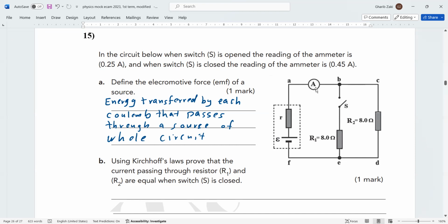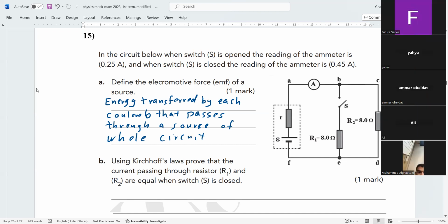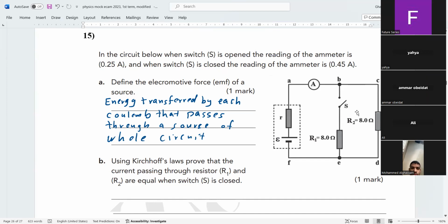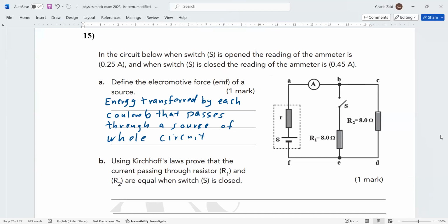Next part. He said in the circuit below, so I advise you to write the givens of the question. Circuit below here. When the switch S is open, the reading of the meter is 0.25 ampere.